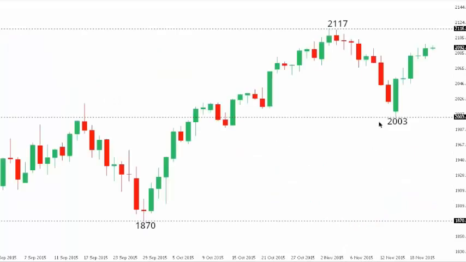SPX 500. So the S&P 500 has been trading up to recent record highs, with the market recently stalling out just shy of 2137, the record high from May at 2117, and now we have to see if the market wants to establish back above 2117 and head back towards the May record high and fresh record highs from there, or if the market stalls out ahead of 2117 in favor of a resumption of declines and a potential lower top. At this point, key levels to watch over the coming sessions come in by that 2117 high that we saw back on the 3rd of November, and below you want to pay attention to the low from the 18th of November, which comes in around 2047.